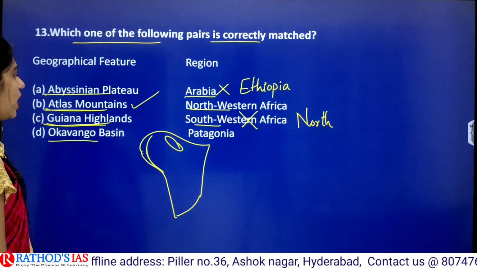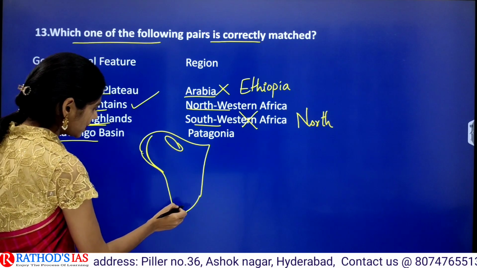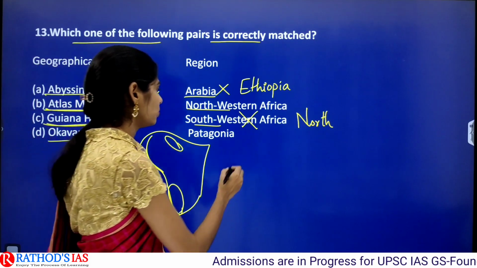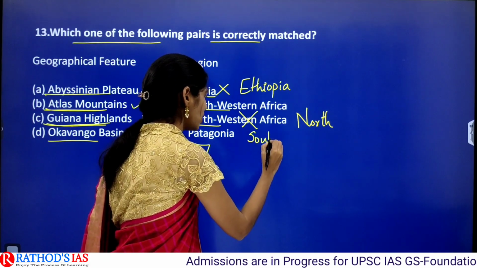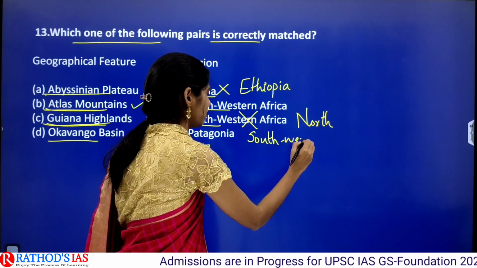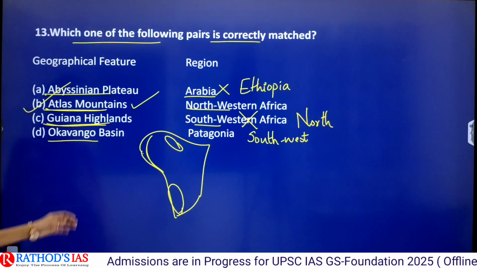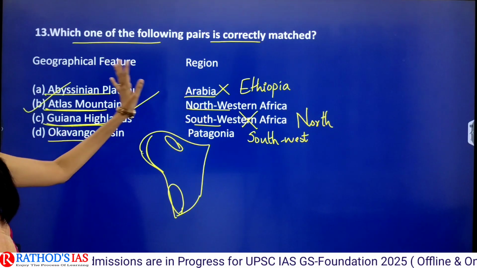And next one is Okavango Basin. Okavango Basin will be present here in the southwestern part. Okay, it is not in Patagonia. It is in southwestern Africa. So which was the correct pair here? Option B, Atlas Mountains, which is in northwestern Africa. It is the correct pair.